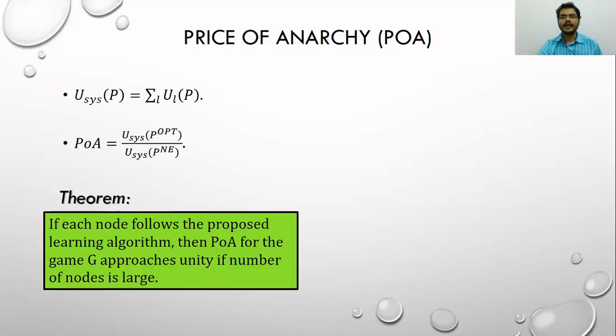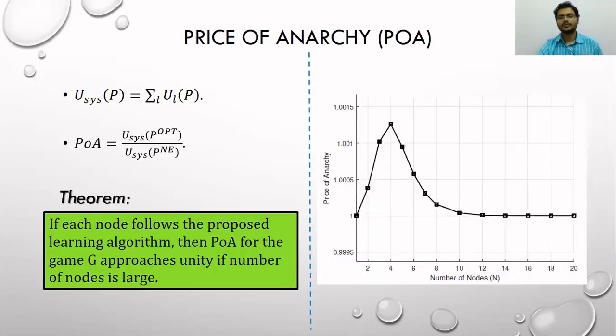So as number of nodes become larger, this PNE approaches POPT, and hence POA converges towards 1. Note that price of anarchy close to 1 tells us that this algorithm is efficient. And this property was also observed during the numerical simulations that we carried out for our learning algorithm.